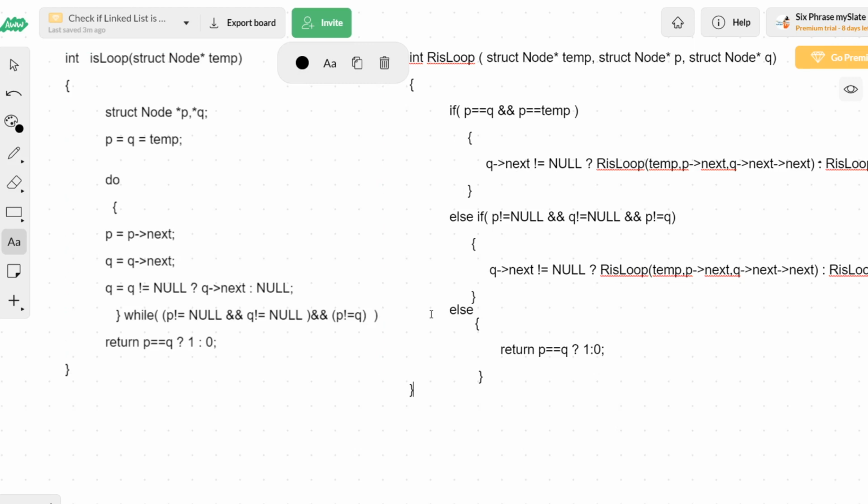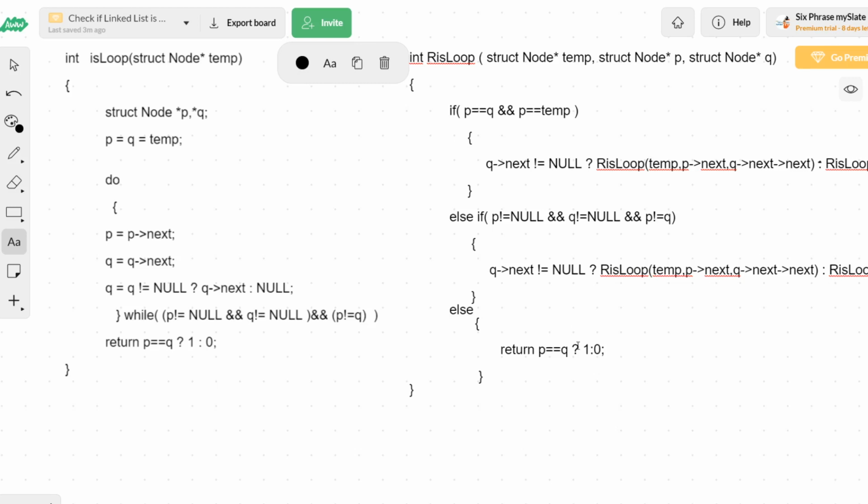Else condition, which means this above condition is also not true, this condition is also not true. So when both are evaluated to false, now it is time for us to check what p and q are doing. If one of the p and q pointers becomes null, then definitely it is a linear list, no loop is available. It's a linear linked list, no loop.